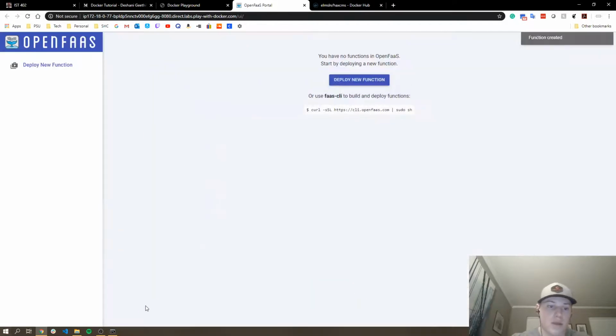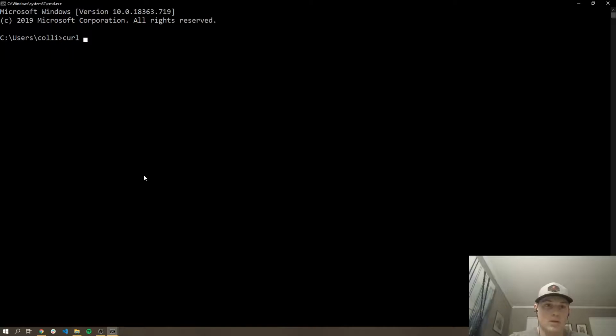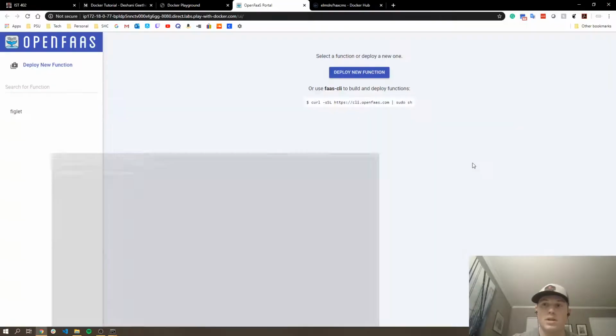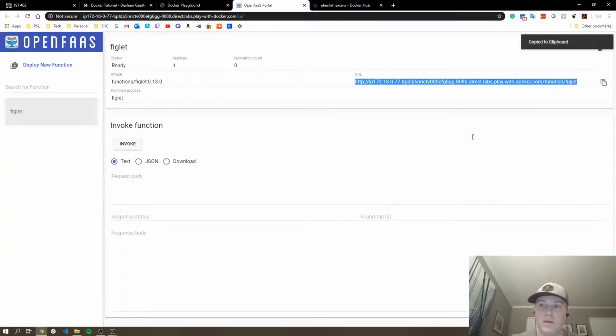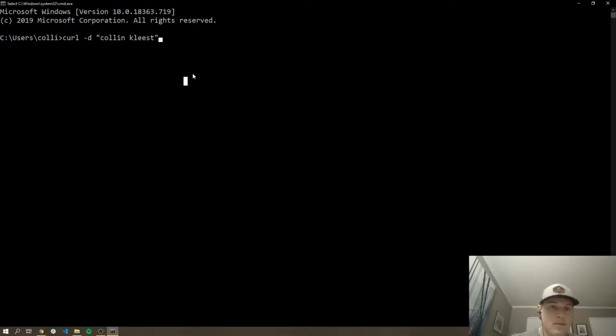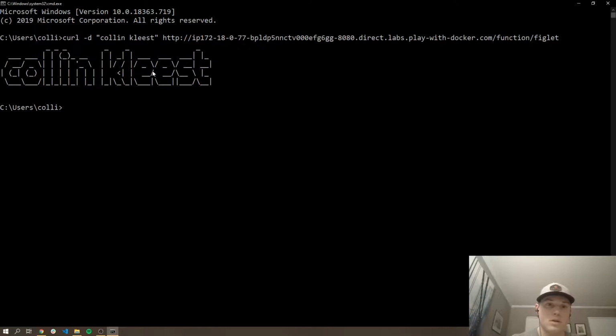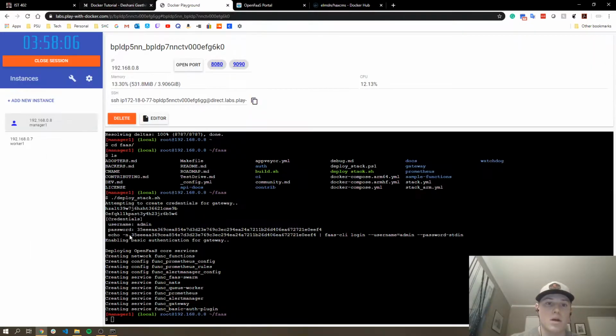Figlet, deploy, and let's open up a new command prompt here. And let's do curl, and I'll pass it my name here. So Figlet is actually just going to pass back ASCII, like ASCII art. And let's do space, and then let's paste in our URL. So we're using a curl command. We're passing in some text here, and we're saying, okay, spit us the ASCII back. Hit enter, and very quickly it hits that API endpoint, passes it this text, and gives us an output just like that. Okay, cool.